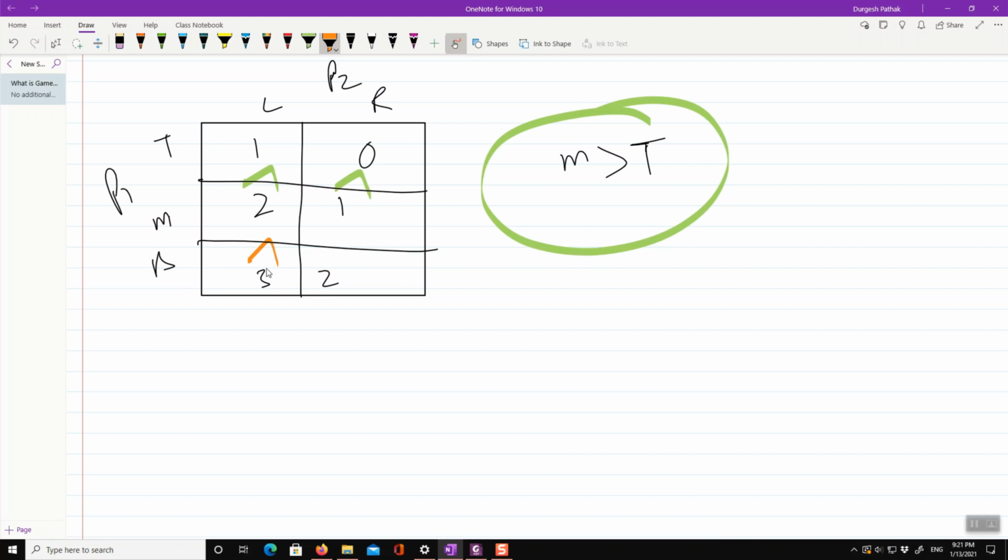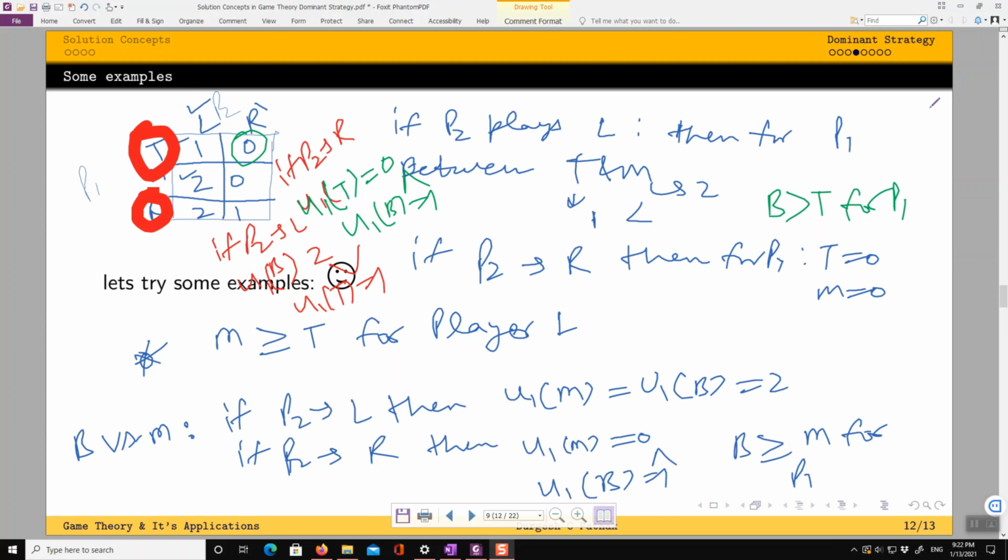So B is dominating M because for P2's action L, M gives payoff of 2 while B gives payoff of 3. 3 is strictly greater than 2. Similarly for R of player 2, B gives 2 while M gives 1. So you see here what we can write: B is strictly dominating M is strictly dominating T, right? So this is the thing I wanted to convey. So let's come back and proceed further in our lecture.